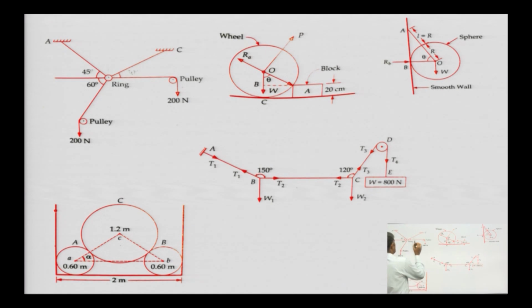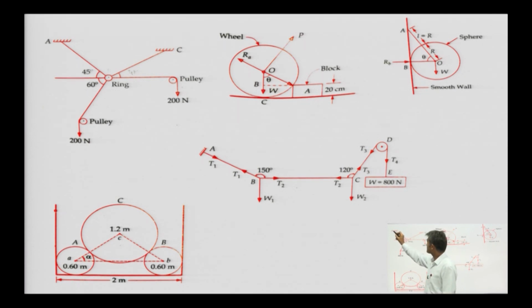Suppose we consider this case. In this example, 1, 2, 3, 4, there are 4 strings. One string is inclined at 45 degrees.